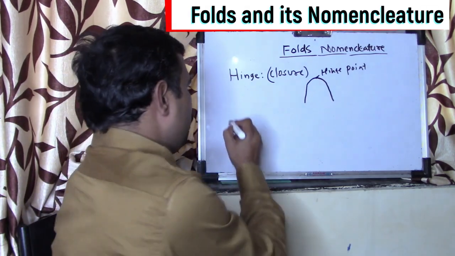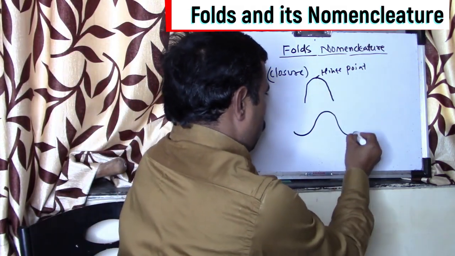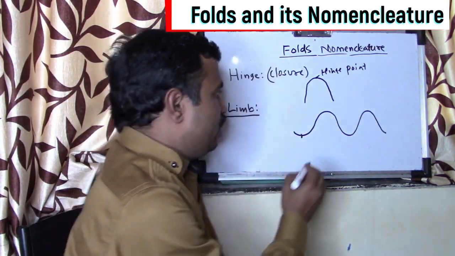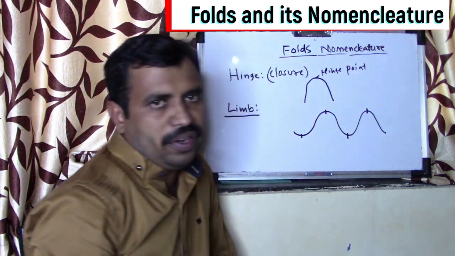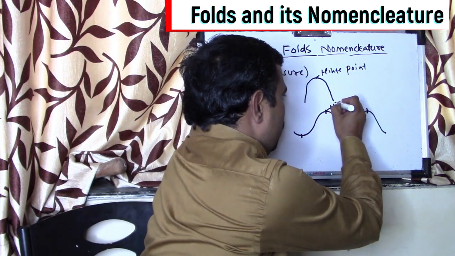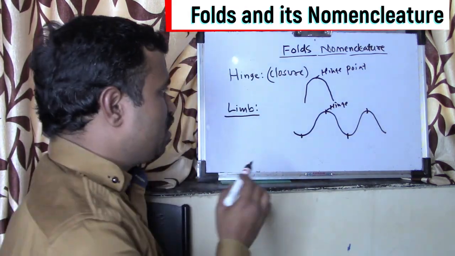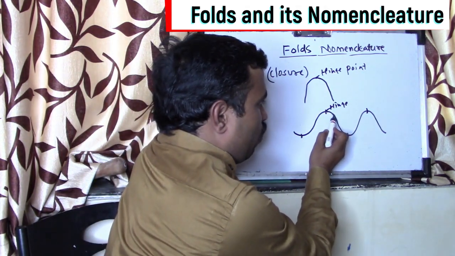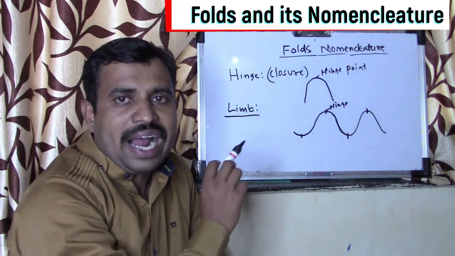Next term is the limb. Suppose these are the folds. Suppose this is the maximum curvature point, a hinge point, and this is another hinge point, and another, and another. So these are the hinge points. So what is a limb? Suppose this is a limb, from this point to this point. This is called a limb. Each limb is common to the adjacent folds.